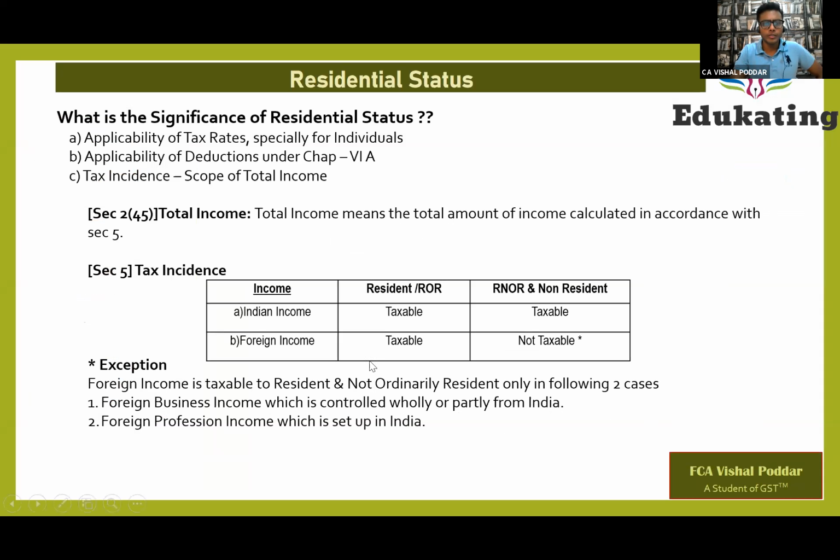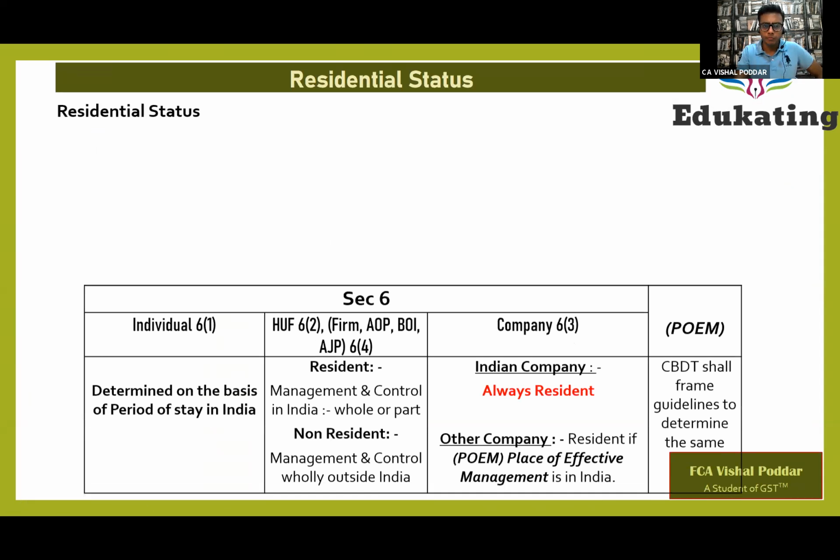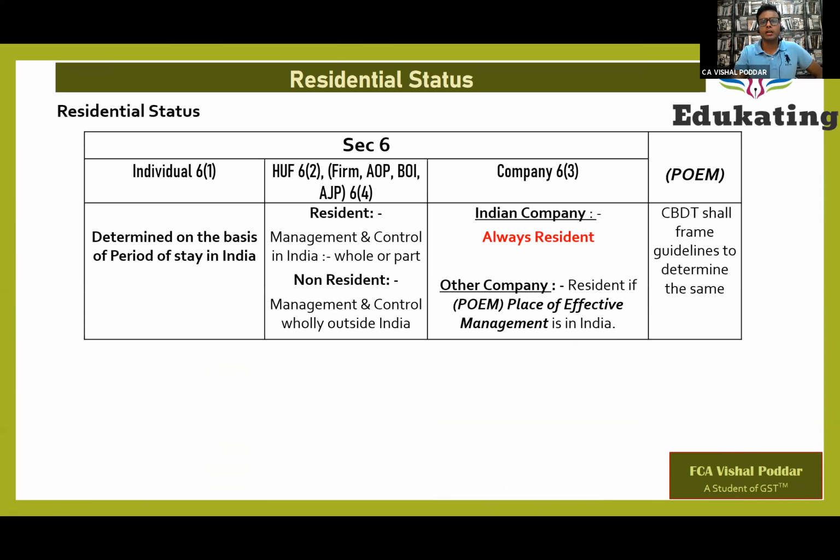We discussed what the provision relating to tax incidence is. For deciding tax incidence, you have to first decide your residential status. Now, how is residential status decided? For this, there are three categories of persons. First is individual, the other one is company, and the remaining ones. So broadly, I have classified all the persons into three broad categories for deciding residential status.